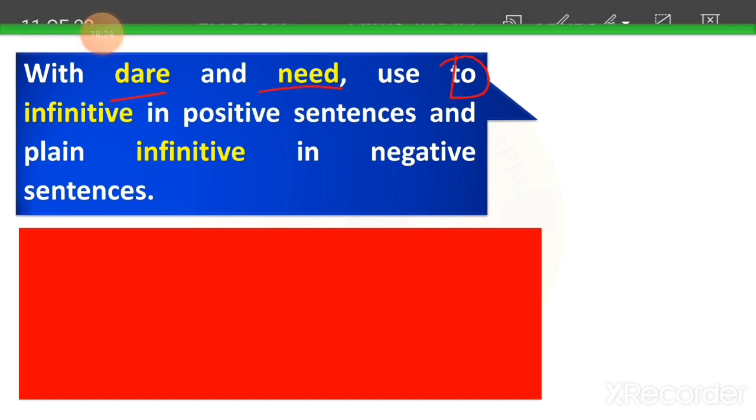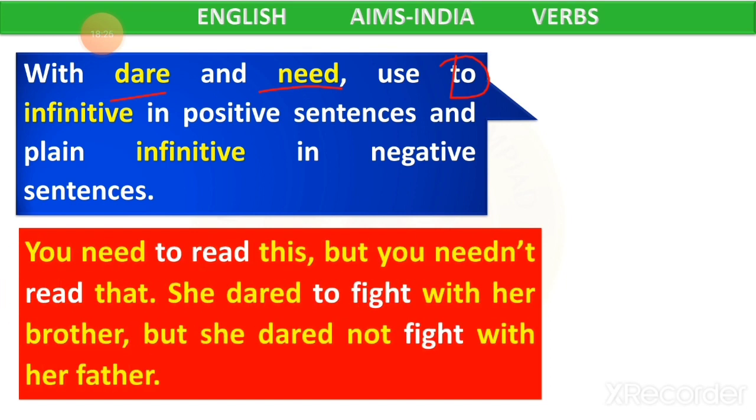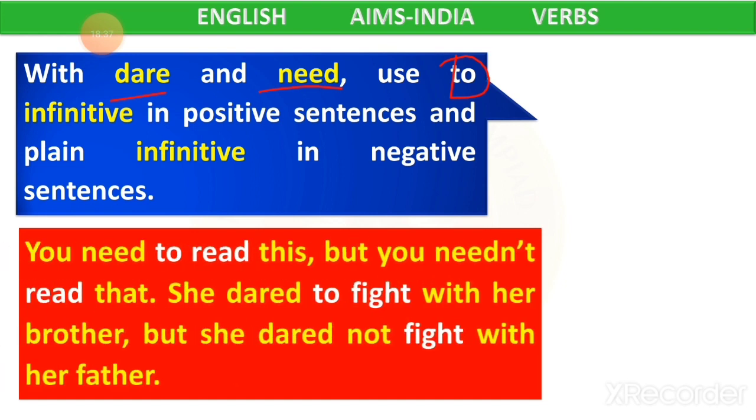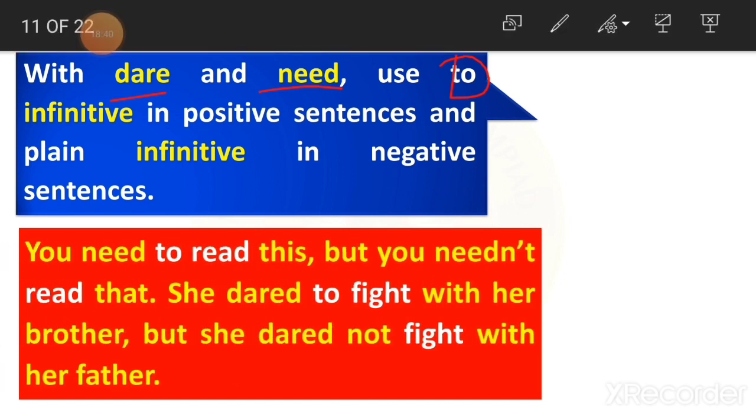For example, here, see, you need to read this, but you need not read that. See, yeah, this "to read" is a positive sense. To read is the positive one here. Yes or no? You have to read this. But you need not. Not is negative sense. Clear children? Not is negative sense. You need not read that.